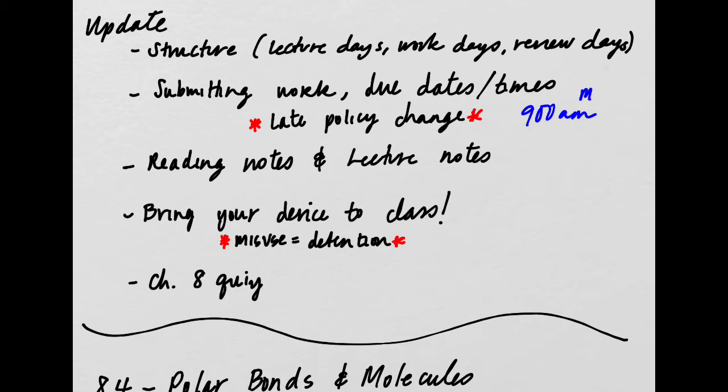Let's say this is on Monday: if you hand it in on Tuesday at 8:59 a.m., you're good. It will just be minus 10% because it's within 24 hours late. But if you hand it in at 9:01 a.m., it will not be minus 10%. It will be a 0 because that's more than 24 hours late. So you have 24 hours. If it's late, it's minus 10%, and if you get it in within 24 hours, it will be only minus 10%. But if you don't, it will be a 0.